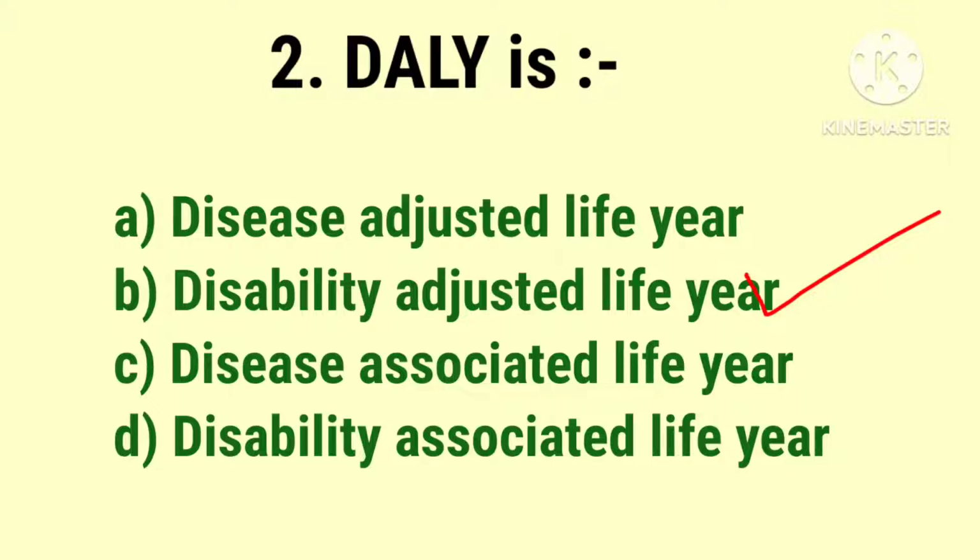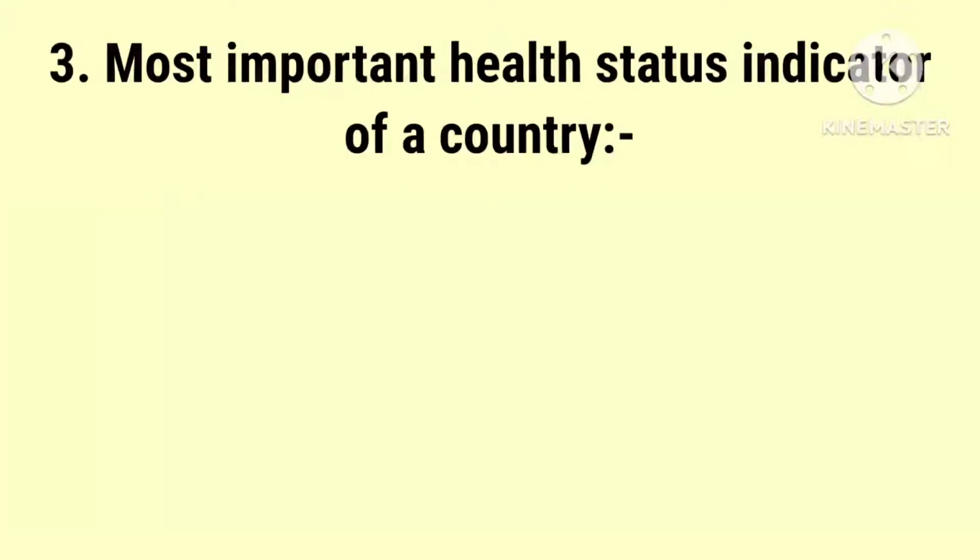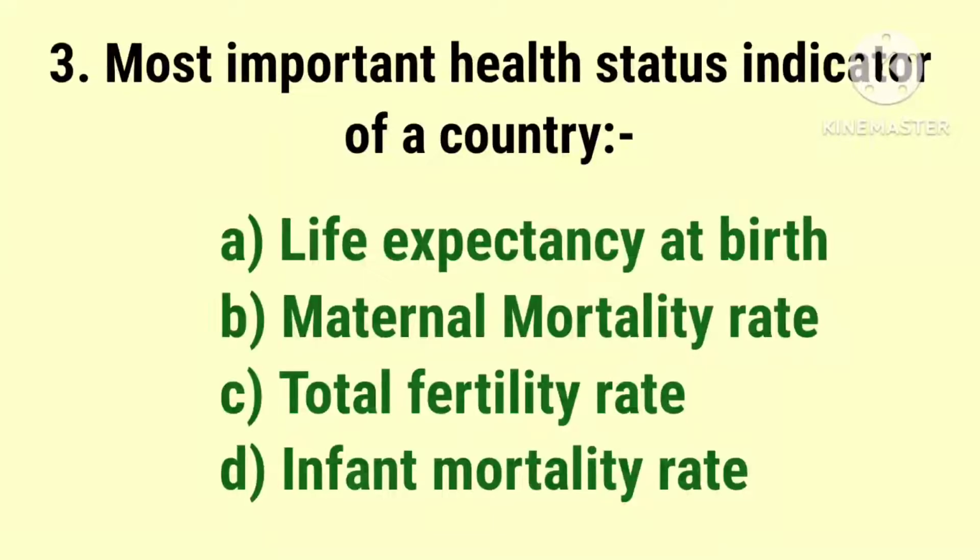DALY is disability adjusted life year. Next question, most important health status indicator of a country. The options are life expectancy at birth, maternal mortality rate, total fertility rate and infant mortality rate. And the answer is infant mortality rate.